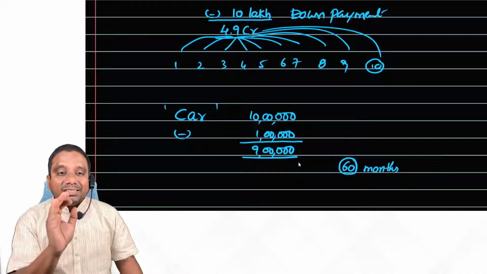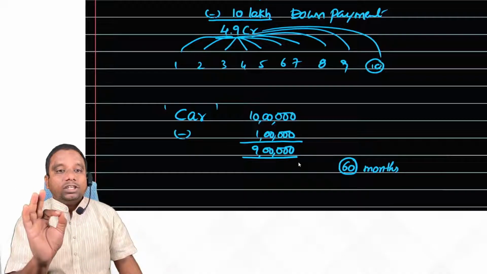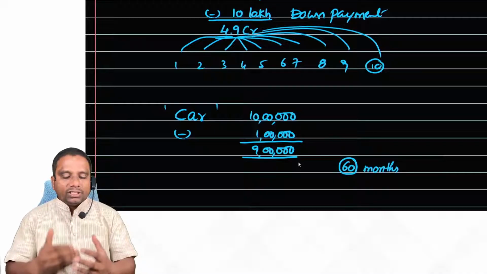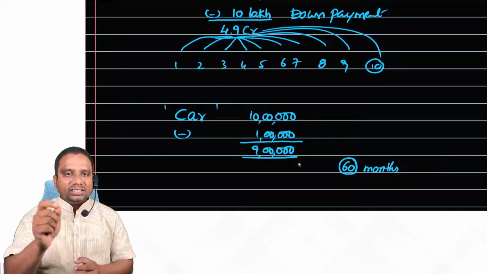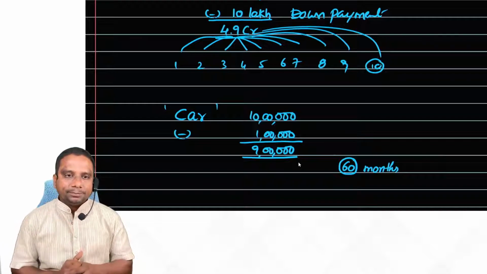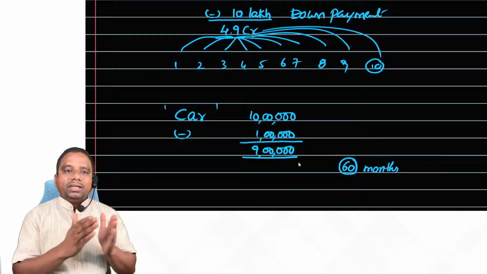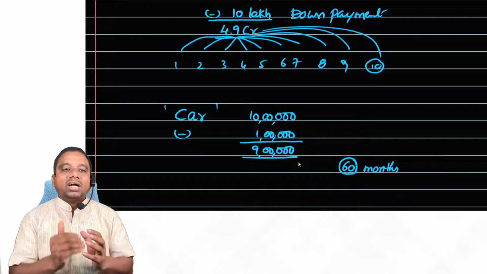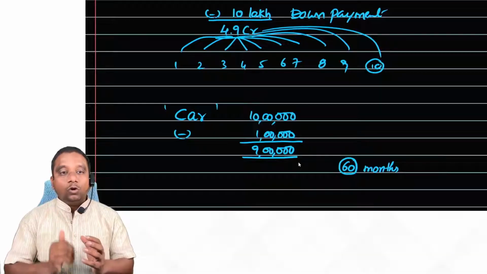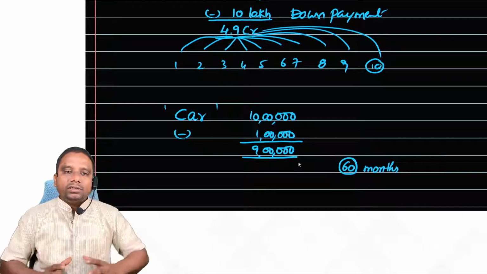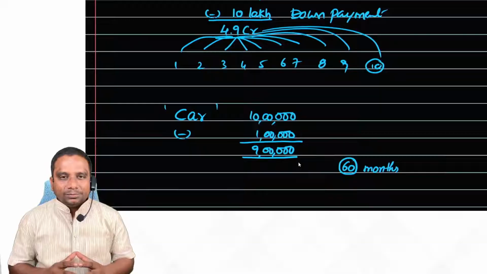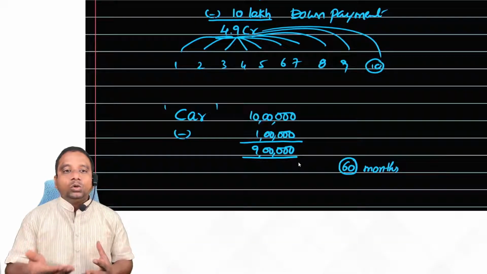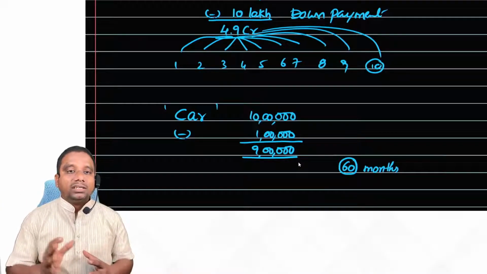Before that, a seller will not transfer ownership. Suppose in your home, if you have a car, check the back side of the RC, the registration certificate. If you find the financier name there, then that means this car was purchased by taking a loan. That is the best example for hire purchase. If the car is totally purchased with cash, then you don't find the financier name on the RC.